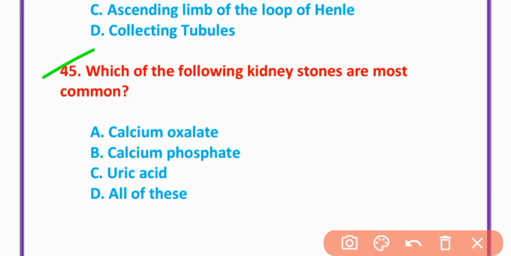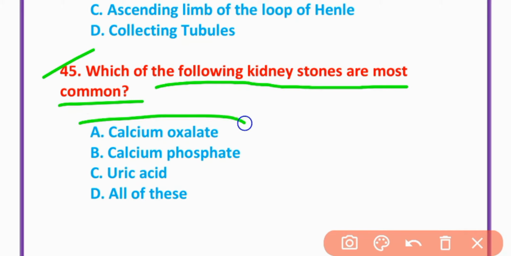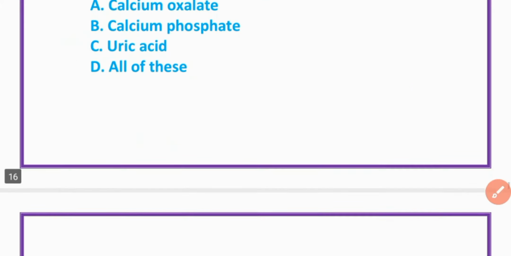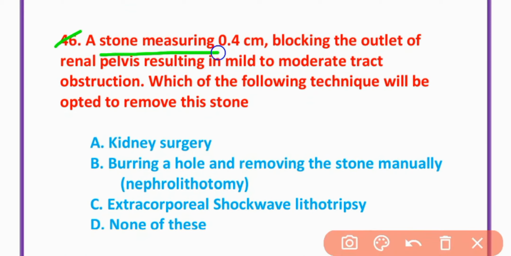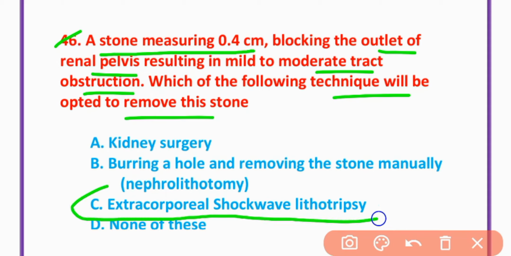MCQ number 45. Which of the following kidney stones is most common? Calcium oxalate. Option A is correct. MCQ number 46. A stone measuring 0.4 centimeter blocking the outlet of the renal pelvis, resulting in mild to moderate tract obstruction. Which of the following techniques will be opted to remove this stone? Option C. ESWL is the technique used to remove this stone.